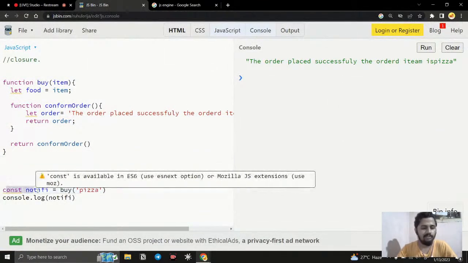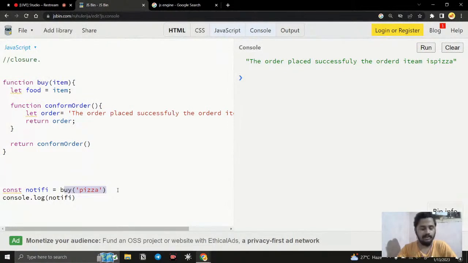Okay, so we have the const notify and we will just call it. So what is happening here, just understand. Here this function is created and this function is created, and just imagine once the function returns something, what is going to happen? The function gets removed from the call stack, right? Once the function is returned, when we are working with the call stack, what happens when the function is running? We are calling the function, it is allocating memory, right?